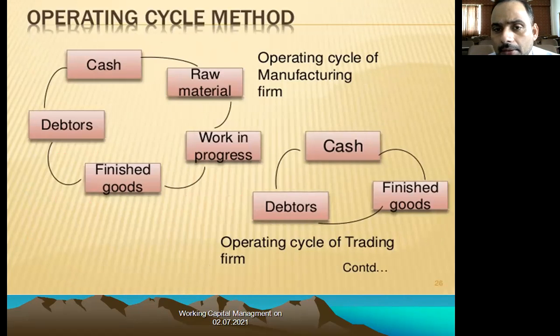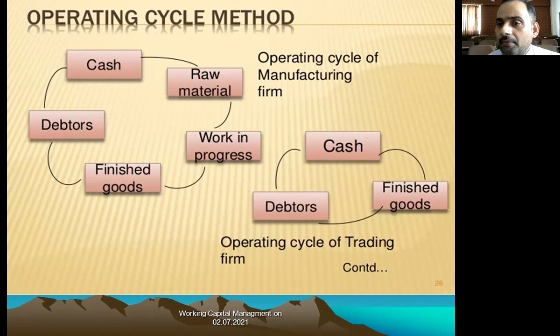First of all, I'm going to tell you what the operating cycle is. We know very well, first of all, we start with cash. We arrange the cash, which we can say is the working capital. Now we invest this capital in the operations.